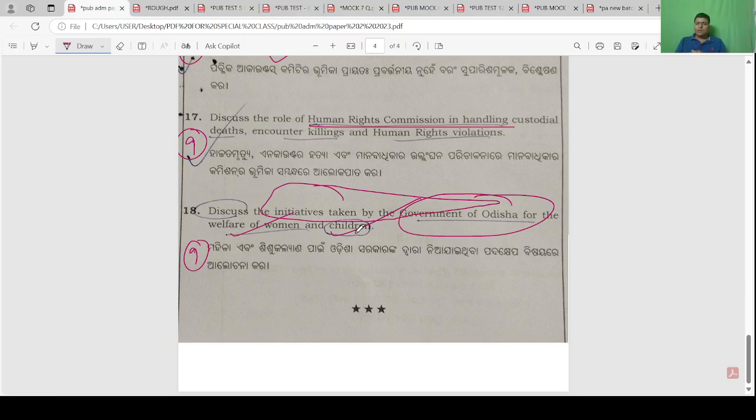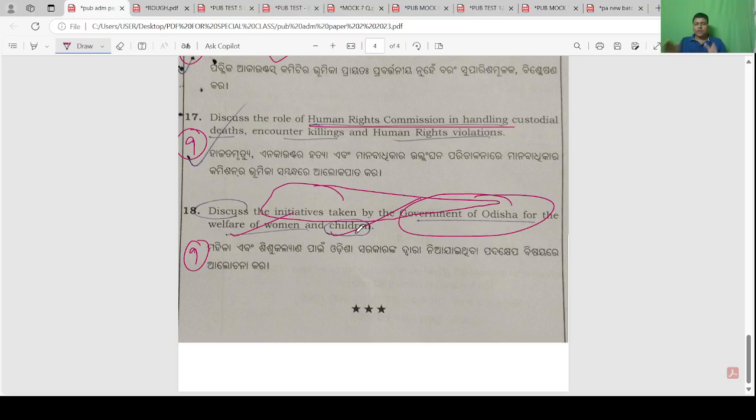Earlier there was Mission Shakti; now its name has changed. Skill training is given to women. Working women's hostels are being built. Women helpline. That you need to write. What the Ministry of Education did, what the Health Ministry did, and Subhadra Yojana, to develop entrepreneurship among women. Then SHG, self help groups: the government conducts different fairs, and there SHG women promote entrepreneurship in Bhubaneswar. So initiative means not only Subhadra Yojana. Initiative means everything by the government or institutions.